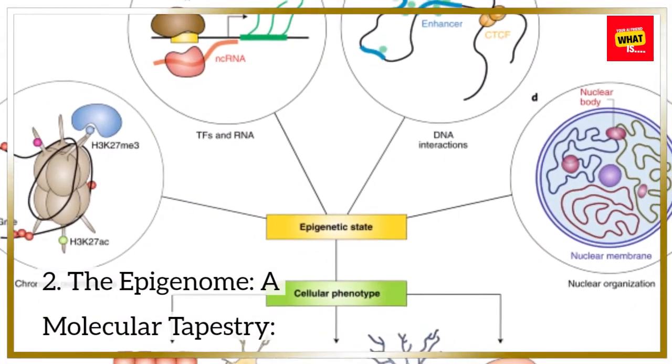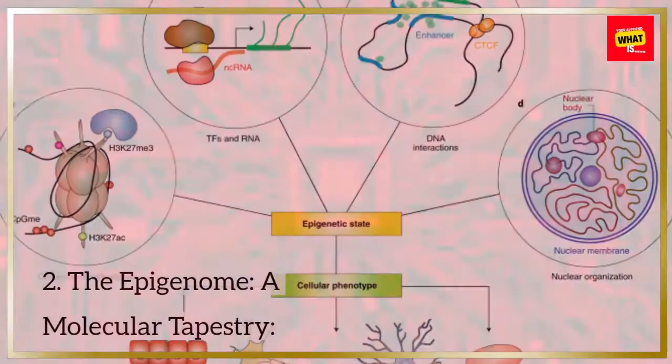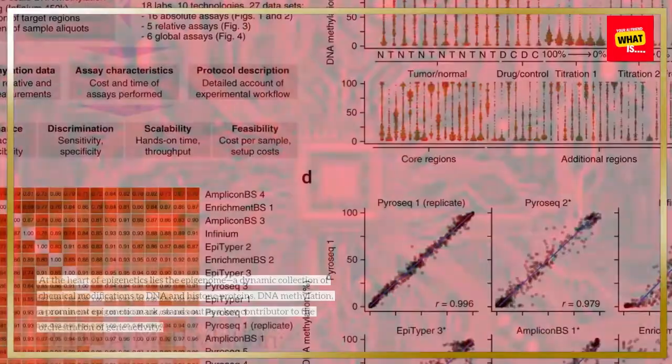2. The epigenome, a molecular tapestry. At the heart of epigenetics lies the epigenome, a dynamic collection of chemical modifications to DNA and histone proteins. DNA methylation, a prominent epigenetic mark, stands out as a key contributor to the orchestration of gene activity.